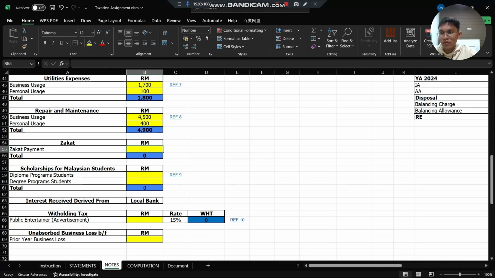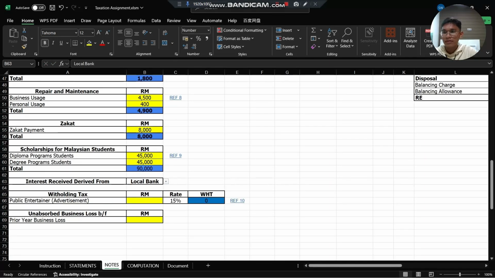Next is zakat. So the zakat payment, we assume the payment is 8,000 ringgit. For the scholarship for Malaysian students, for the diploma program student, the payment is 45,000 ringgit. Also for the degree program student, we put 45,000 ringgit also. Next is interest received derived from. So there are two options of bank, which is local bank and foreign bank. So we choose local bank.